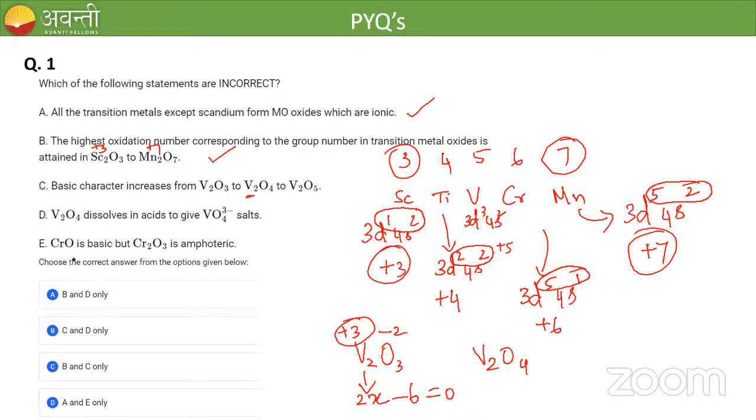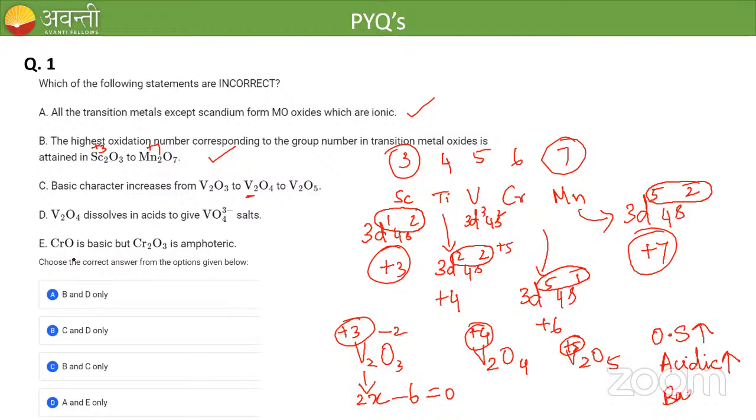Yeah, +4. The oxidation state is +4. What about in V2O5? What is the oxidation state? It is +5. Very good. So here you can see that the oxidation state is increasing. If oxidation state increases, acidic character increases. This is what we have studied in the class.